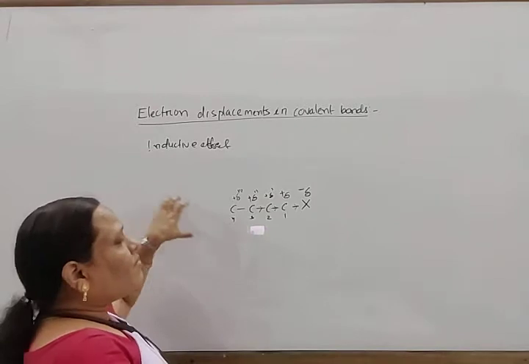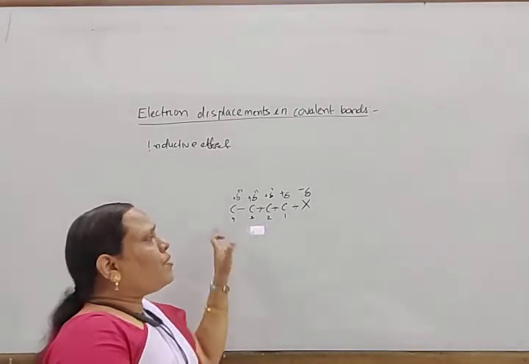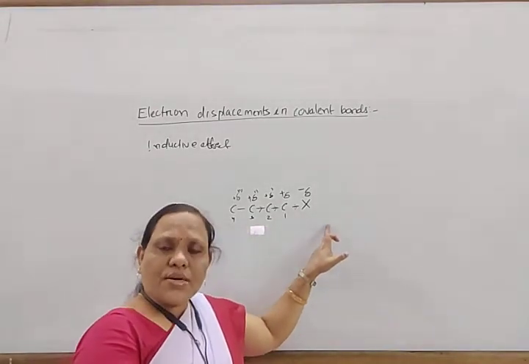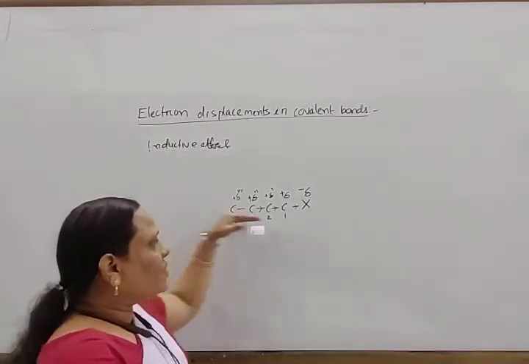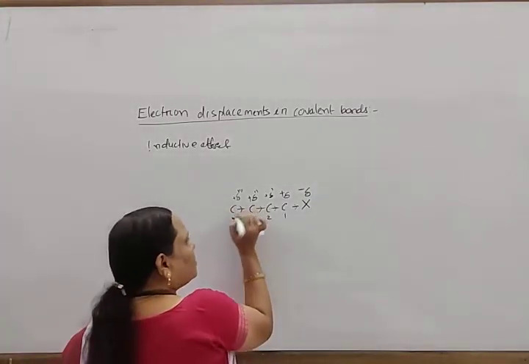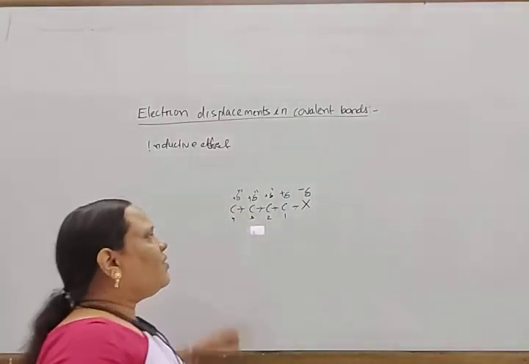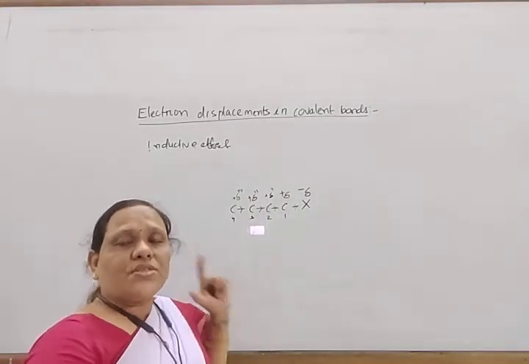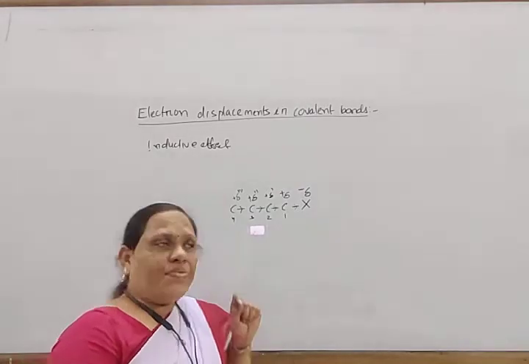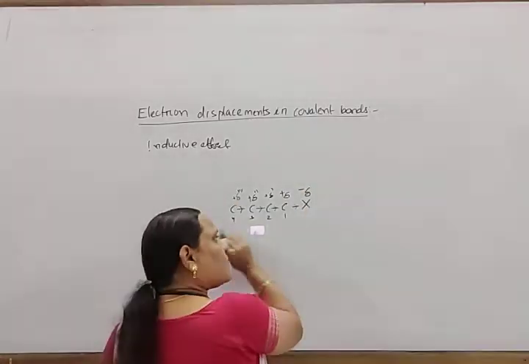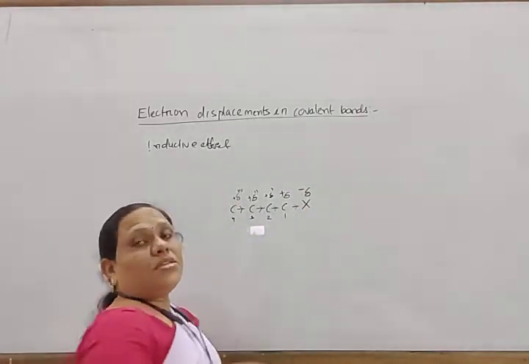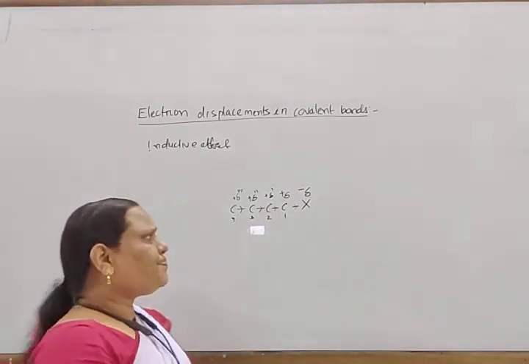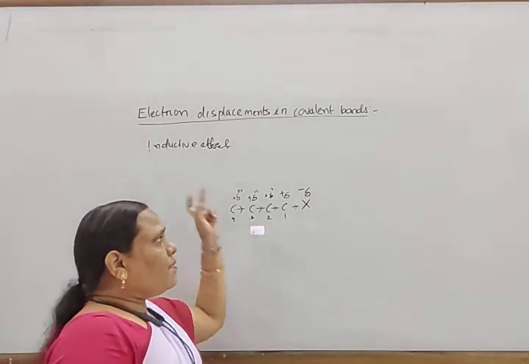That effect, by virtue of which the electron pair is shifted towards the more electronegative atom through the sigma bonds of the carbon chain, is called the inductive effect. This is a permanent effect. As long as this atom is present, this electron displacement is always there. In this way, the inductive effect is a permanent effect.